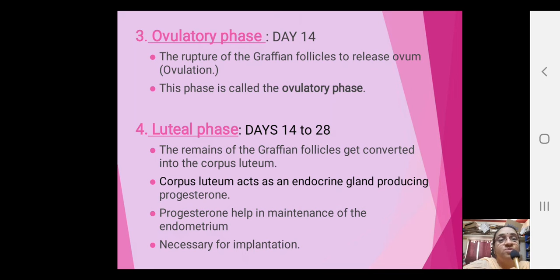Now next we will come into the luteal phase. The remains of the Graafian follicle get converted into corpus luteum. Corpus luteum acts as an endocrine gland producing progesterone. Progesterone helps in maintaining the endometrium, which is necessary for implantation.